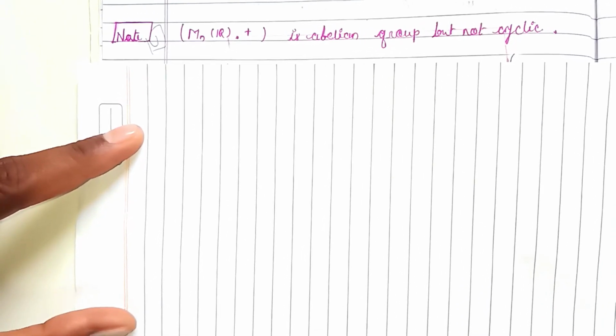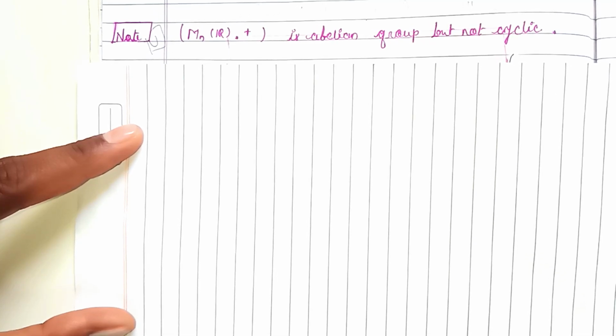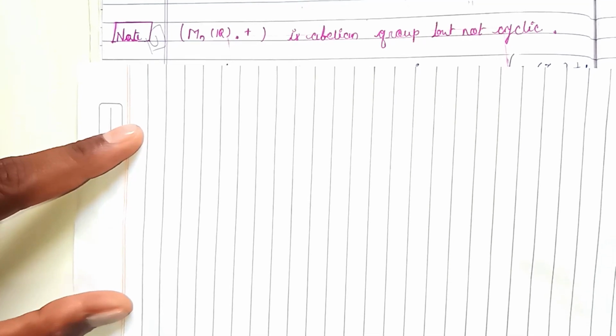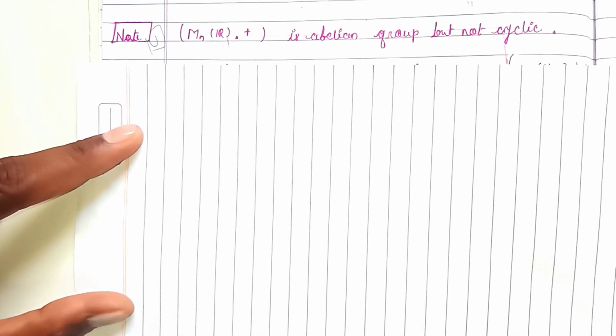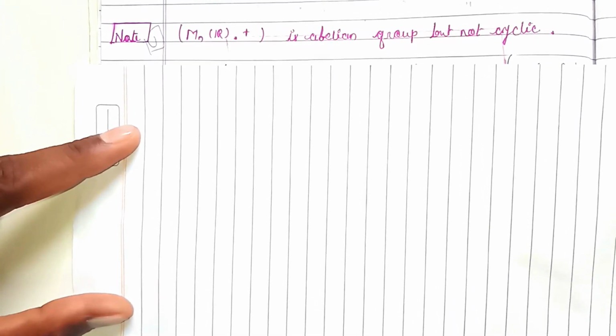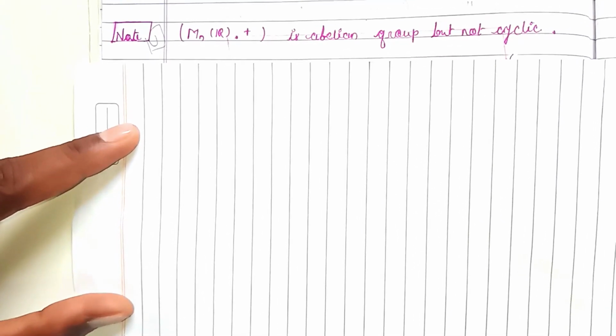In simple language, we can say the order of the element and the order of the group. If the order of the group is n, and there exists an element whose order is also n, so the order of the group and the order of the element are the same, then we say that the group is cyclic. So this is the way to check whether our group is cyclic or not.